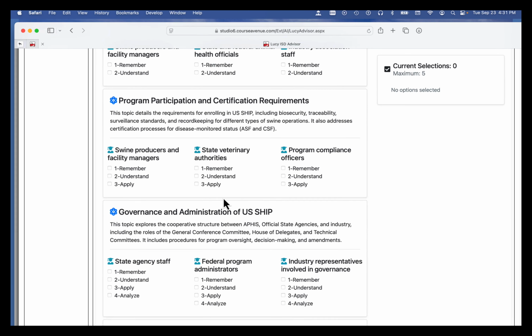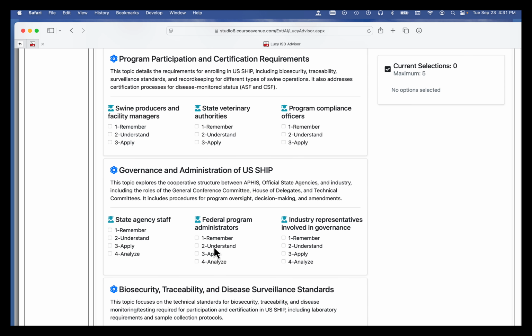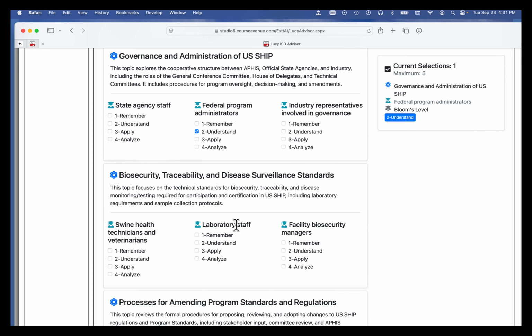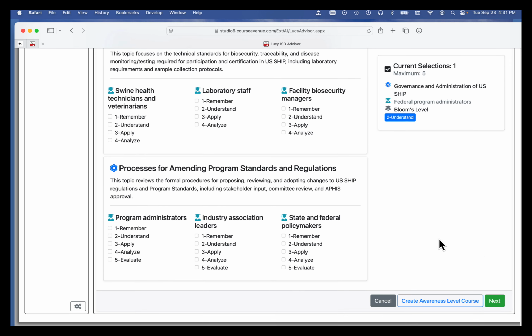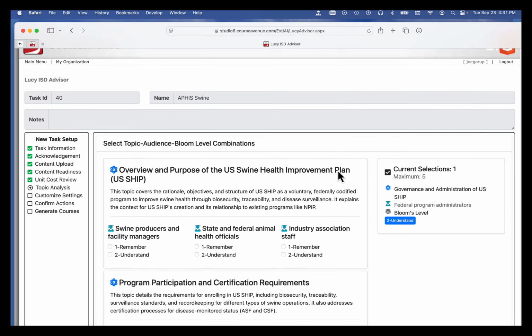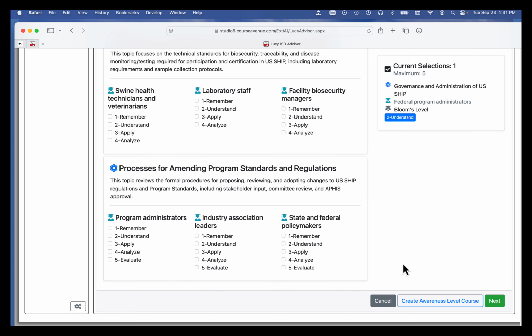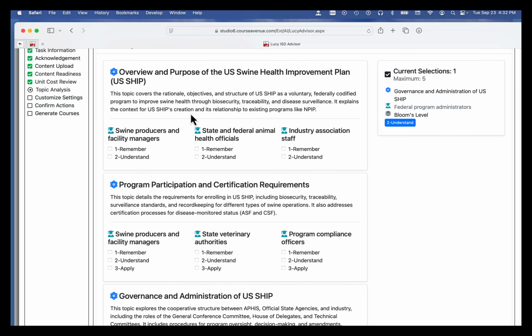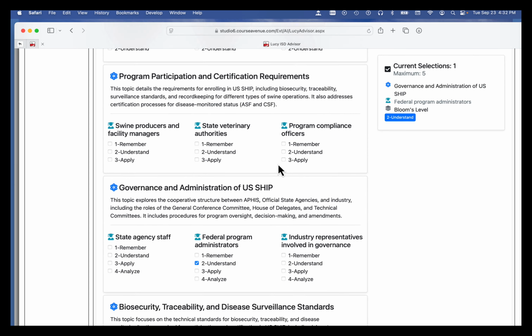And so if I wanted to, for the federal program administrators, let's do a level 2. I'm not going to do it now, but I could just check that box. And if I hit the submit button, a course is going to get created. So I'll do that in one second. But one other option is, these are specific topics, audiences, and levels of understanding.